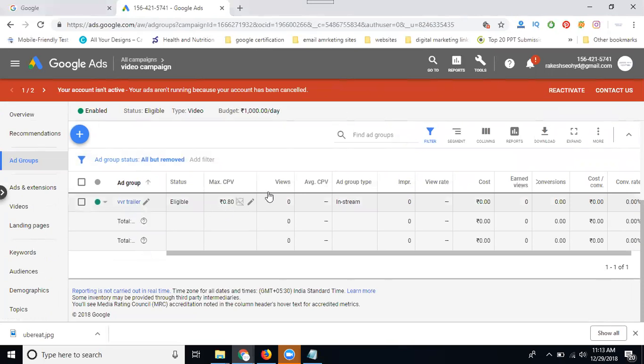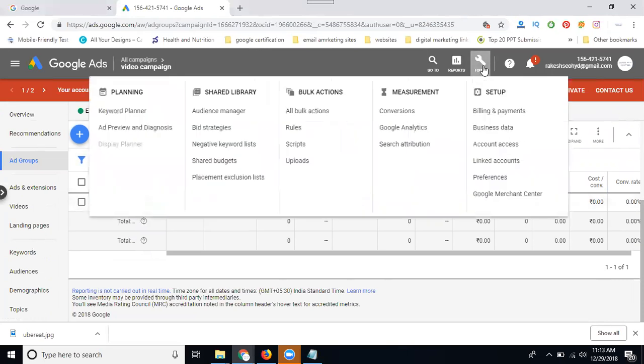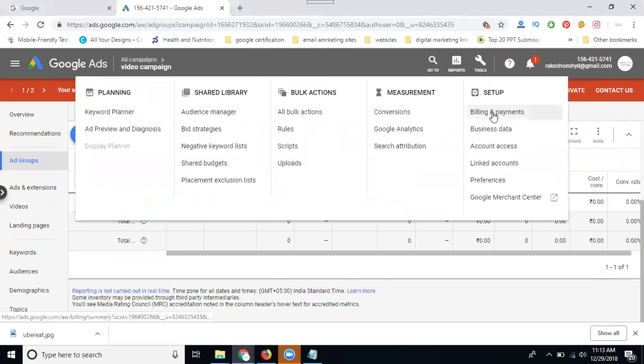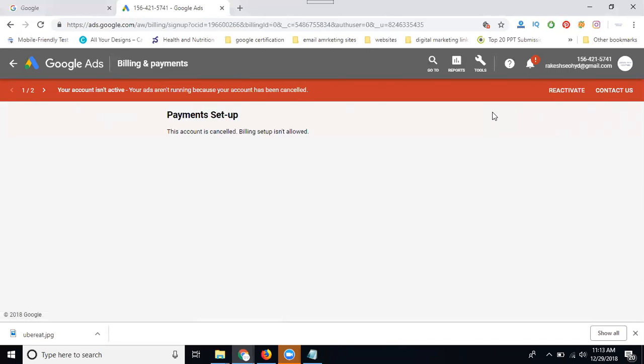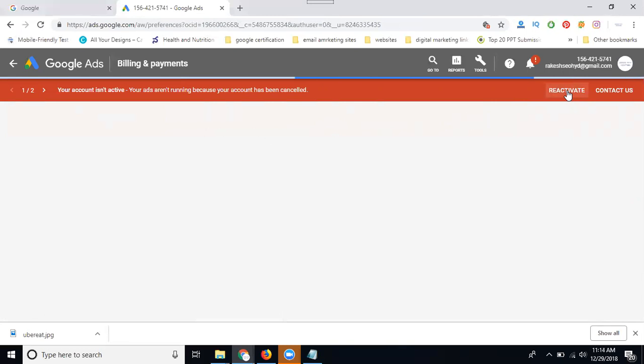To add your budget, go to tools, go to billing and payments, add your payment. Google AdWords default budget is 2000 rupees. Previously 500 rupees was accepted. Now they accept only 2000 rupees. So the account will be cancelled. Billing setup is not allowed. So some problems are here. When you click reactivate, the payment will be in activate mode.